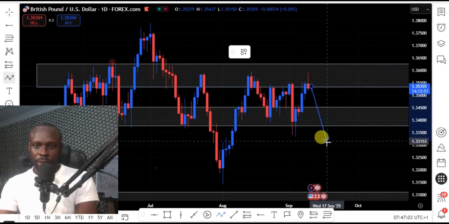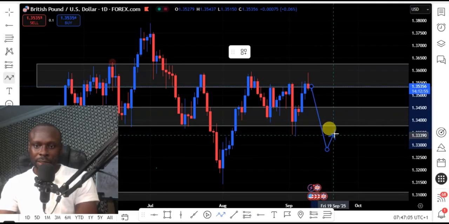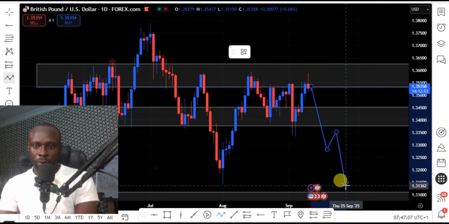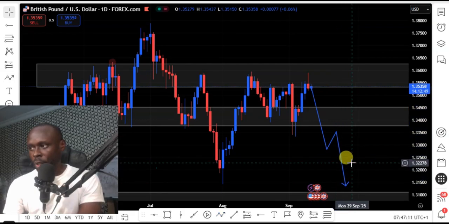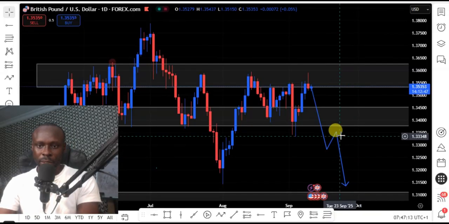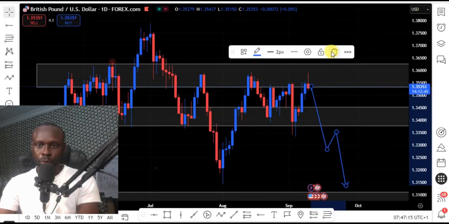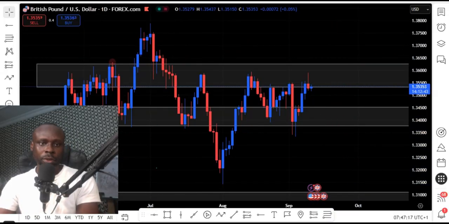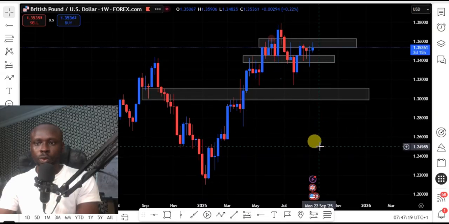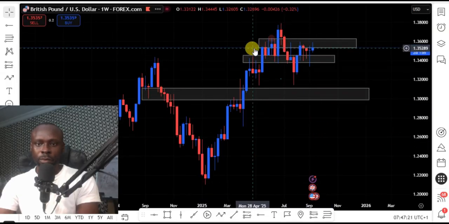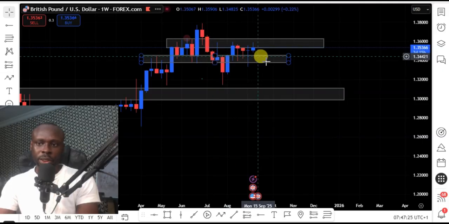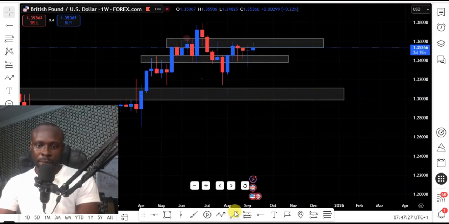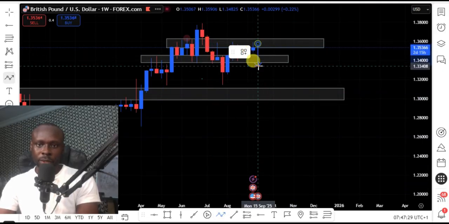So a break of this level, we expect a retest. Then we expect further sell for the British Pounds USD. So you see, we expect more further sell on the British Pounds USD this week. So let's look at the weekly chart of the British Pounds USD. On my weekly chart, price rejected from this resistance level. You can see that price closed on resistance level, which indicates a reversal of price back to this weekly support level.